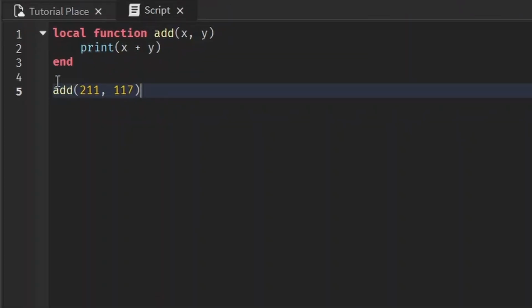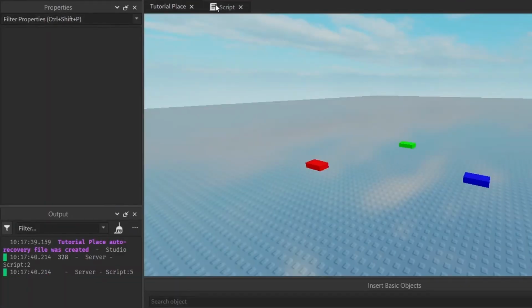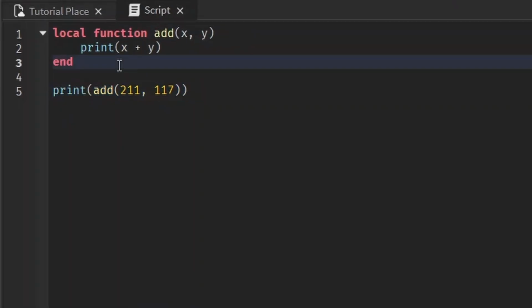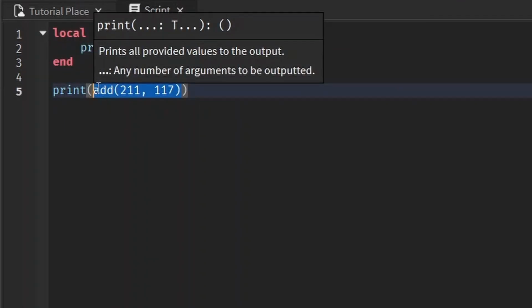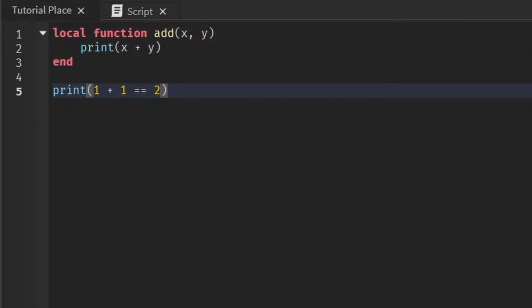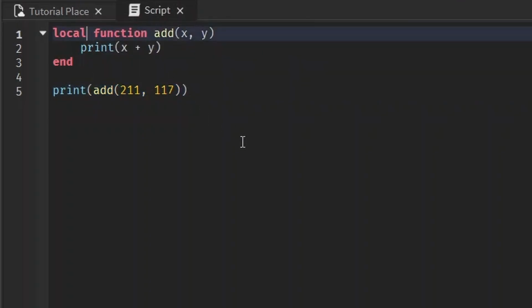Let's say we try to print this add function like this, and we run it. It only prints the thing from this function. And then when we try to print it here, it doesn't print anything because the function doesn't really have a value. It's not worth anything. Like if we try to print 1 plus 1 is equal to 2, that has a value. It's true. So it prints out true. However, if we try to print out this function, it doesn't have a value.